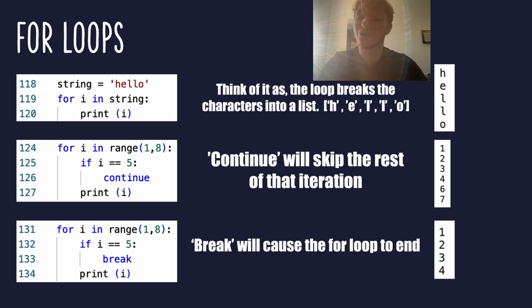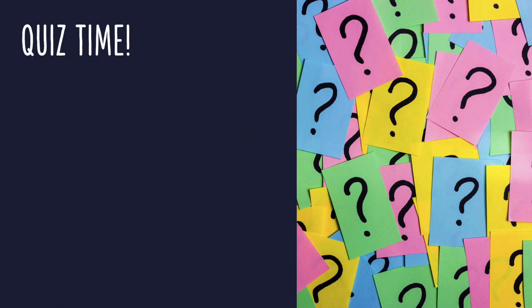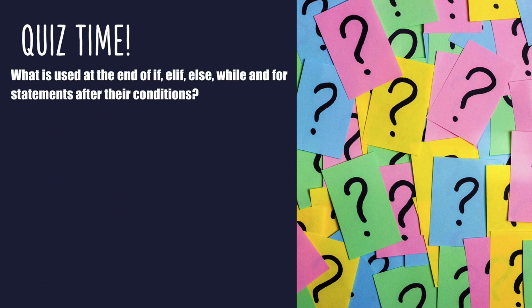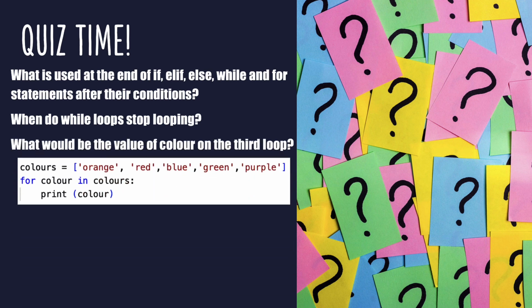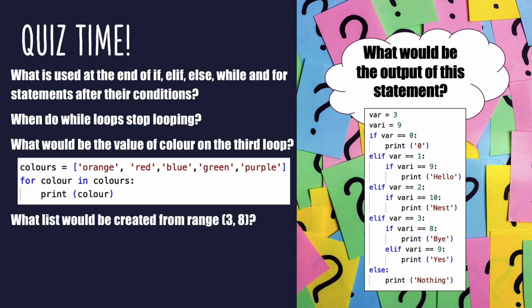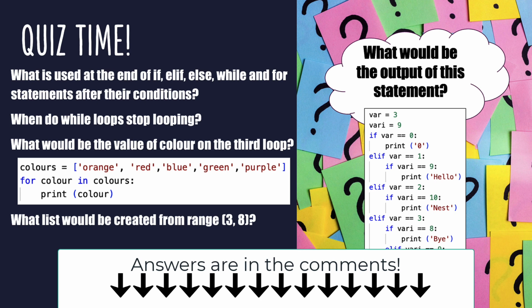Amazing. So now that you've watched all of this, let's put your knowledge to the test in a quiz. If you've been paying attention to the video, you will answer these questions with absolutely no problems. First, what is used at the end of if, elif, else, while and for loop statements after their conditions? When do while loops stop looping? What would be the value of colour on the third loop? What list would be created from range 3-8? And finally, what would be the output of this statement? Perfect. The answers to this will be in the comments, so make sure to share how you did.